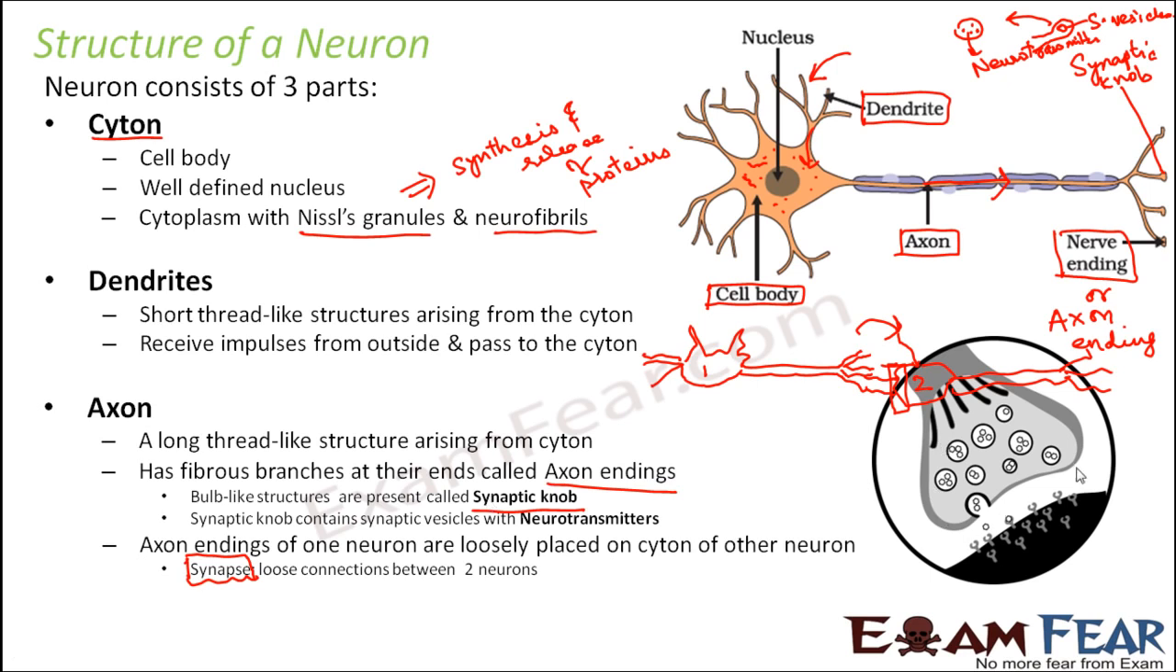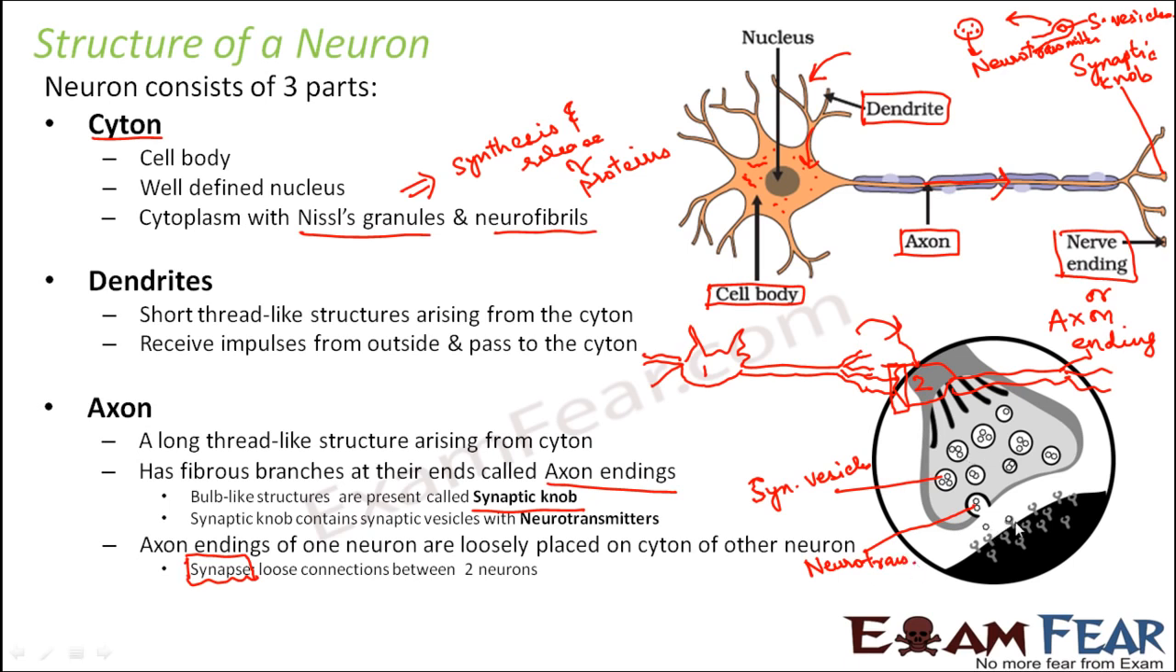Let us suppose this is an axon ending. This is a magnified picture of the axon ending. This swollen part of the axon ending is nothing but the synaptic knob. Inside the synaptic knob you have these vesicles. So these are the synaptic vesicles, and inside the synaptic vesicles you can see the neurotransmitters. Now as soon as the synaptic vesicles come towards the extreme end of the axon terminal, they release the neurotransmitters. So these are the neurotransmitters, and neurotransmitters are nothing but chemicals.